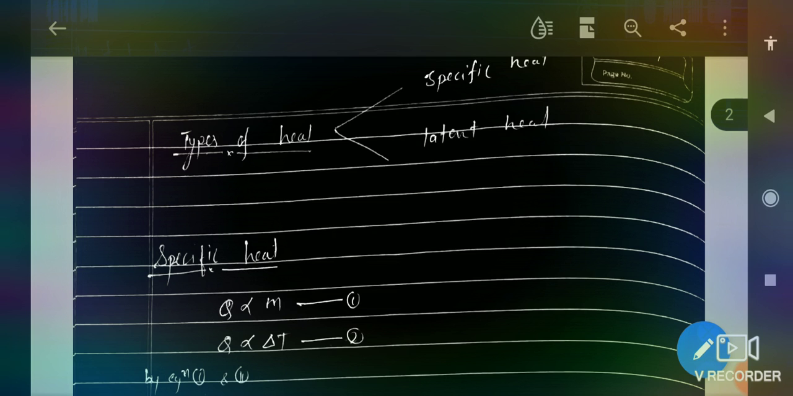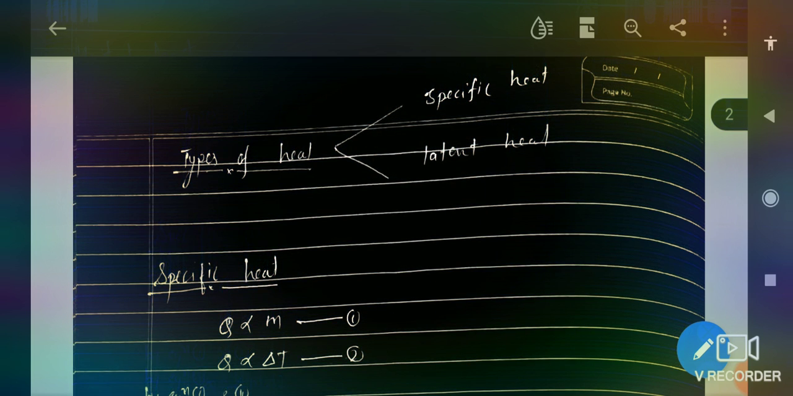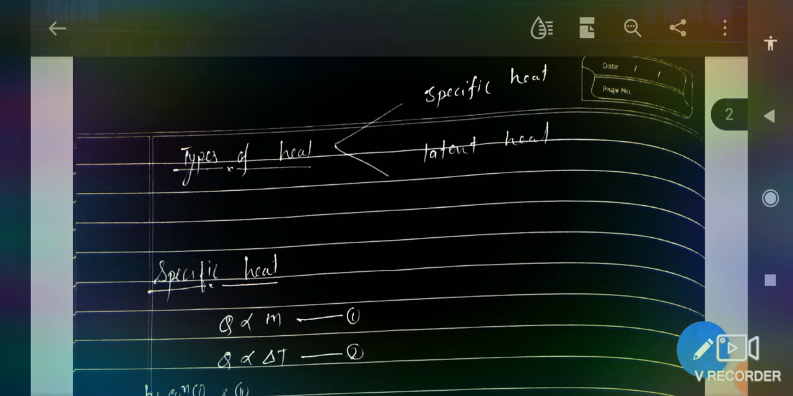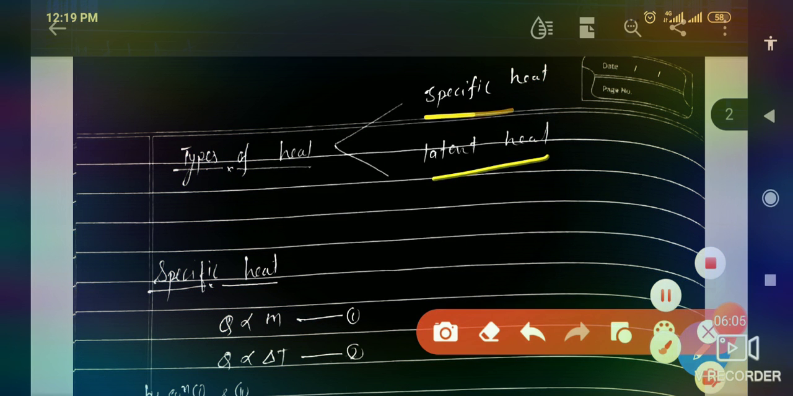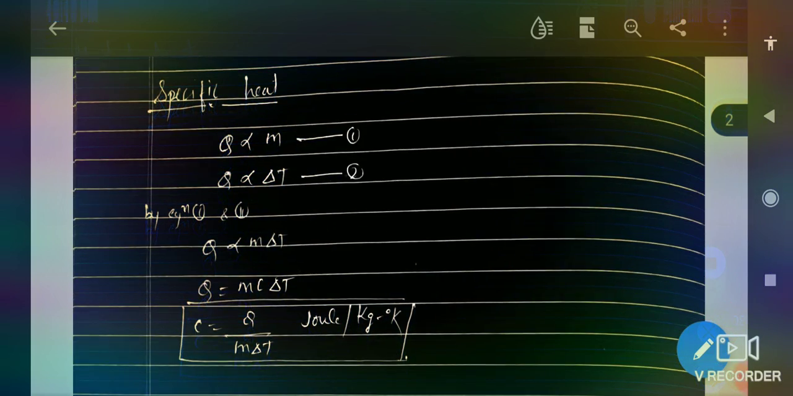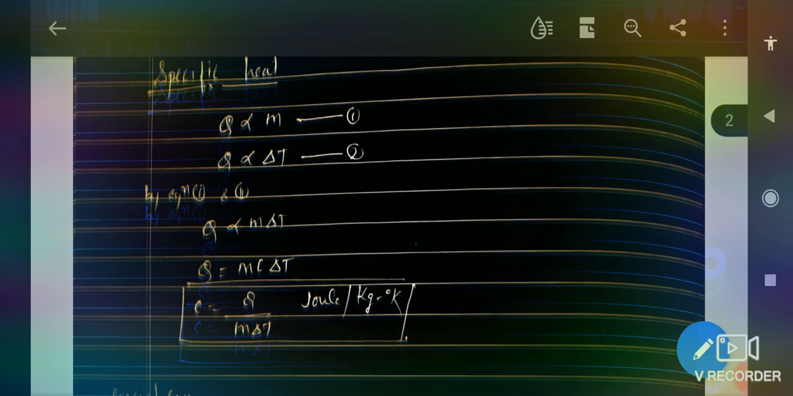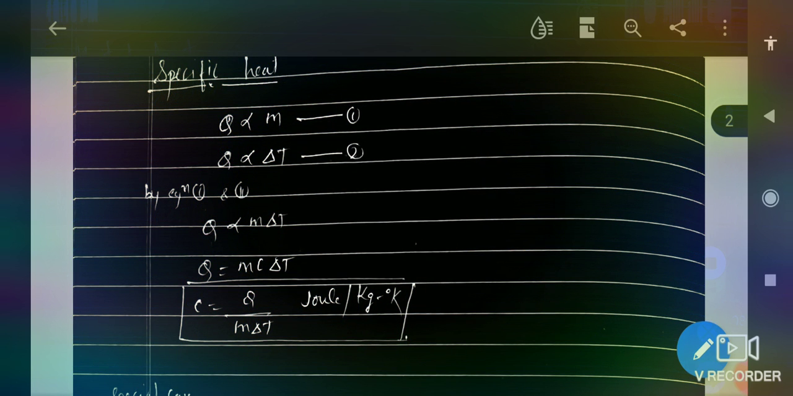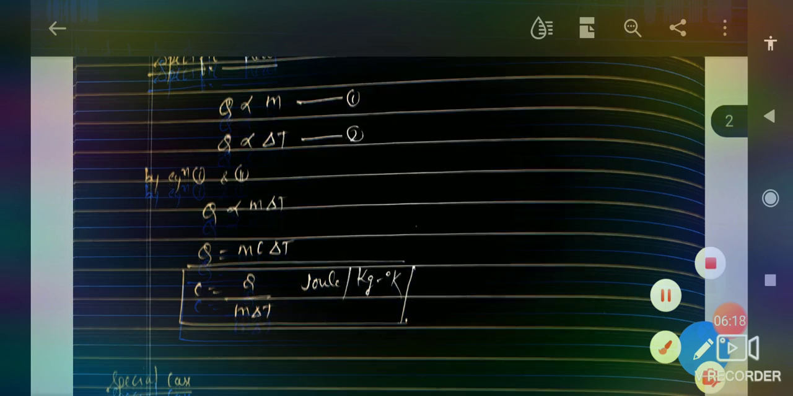Heat can be classified into two parts. The first one is specific heat and the second one is latent heat. Now we need to understand one by one what is specific heat and what is latent heat. Firstly, we will understand what is specific heat.